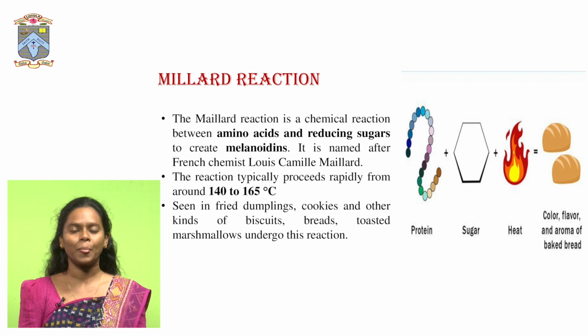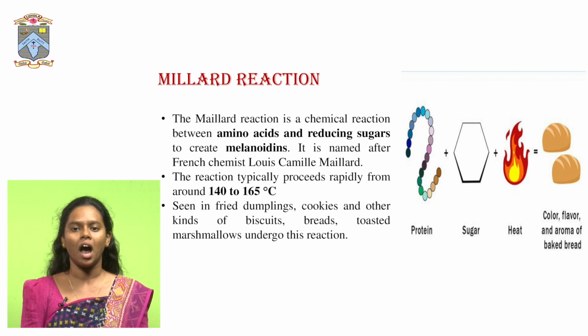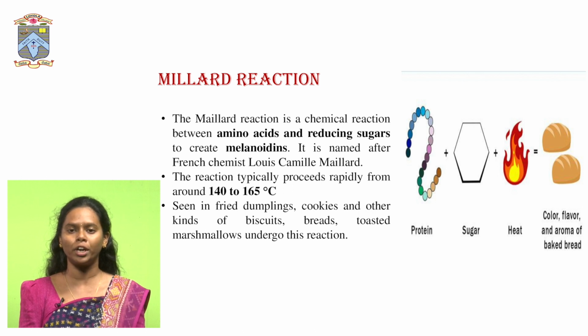Next, the Maillard reaction. Here in the Maillard reaction, two components, the protein and the carbohydrate, are involved in the presence of heat. Particularly the carbohydrate is a reducing sugar. What is a reducing sugar? A reducing sugar is a sugar in which free carbonyl groups, that is free aldehyde and free ketonic groups, are present in its structure. Those structures are called reducing sugars. So here a protein reacts with these reducing sugars in the presence of heat at a temperature of 140 to 165 degrees centigrade and results in the formation of large complex molecules called melanoids.